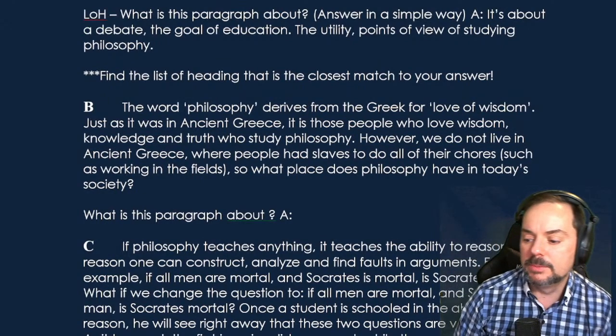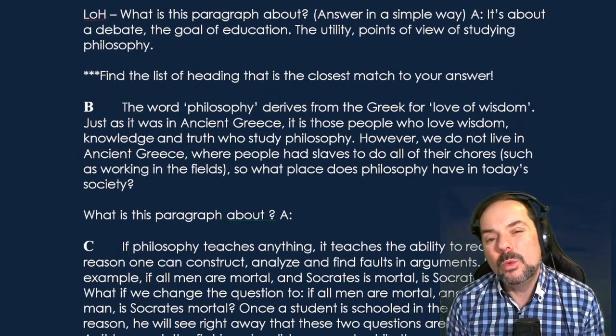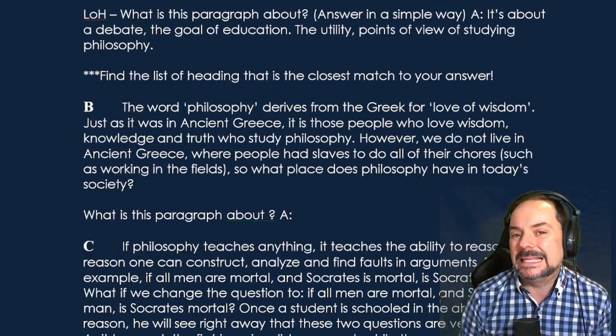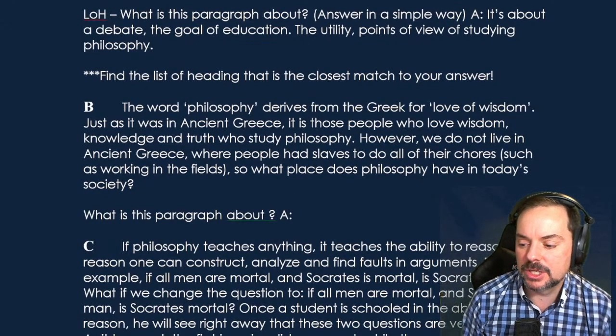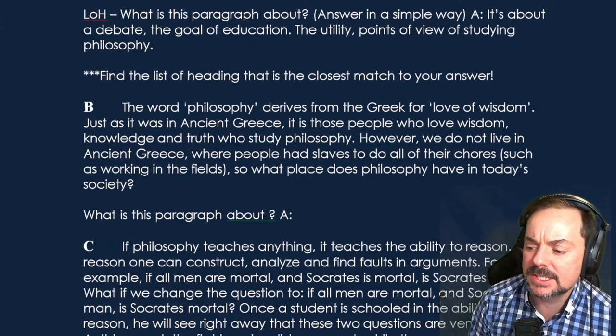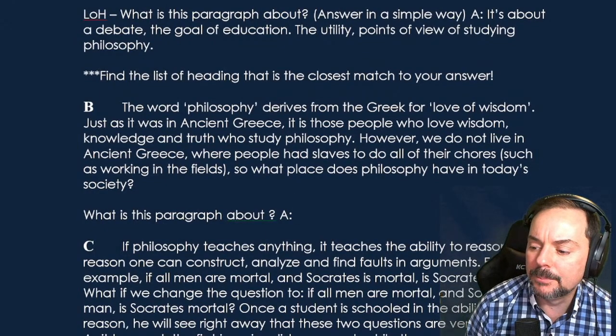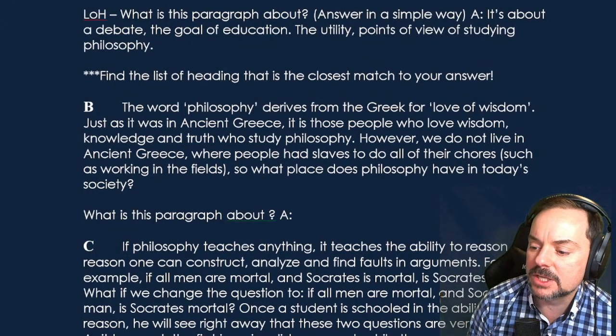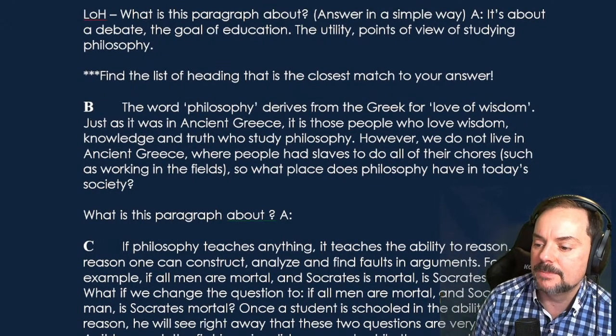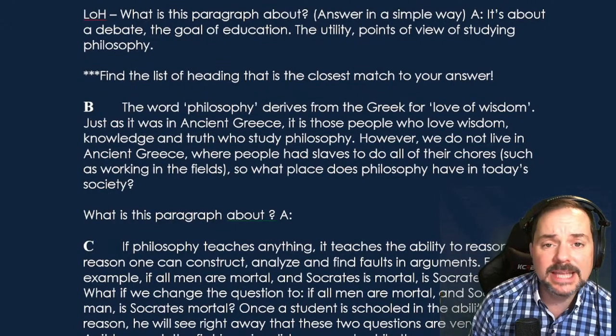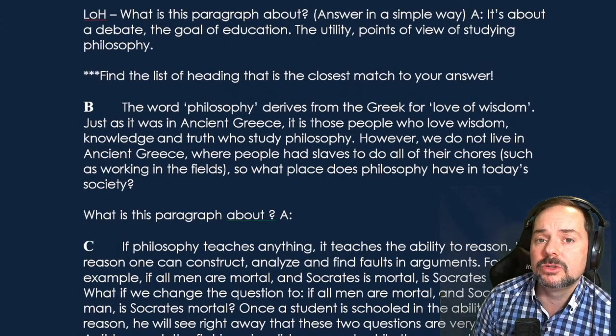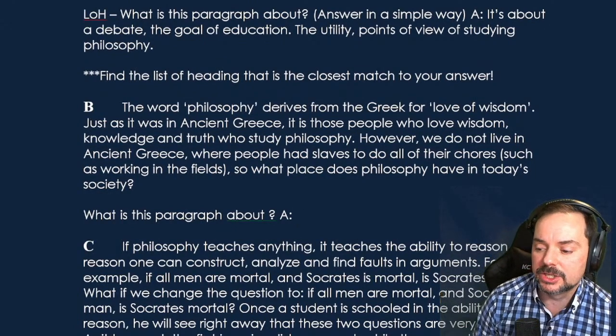So Blueberry says origin. Blueberry, not one word. Try to use at least a couple words in your definition here. And he says history. Baccarat says philosophy is about studying knowledge and truth. Okay? Yeah, so the definition of philosophy to study truth and knowledge, right?